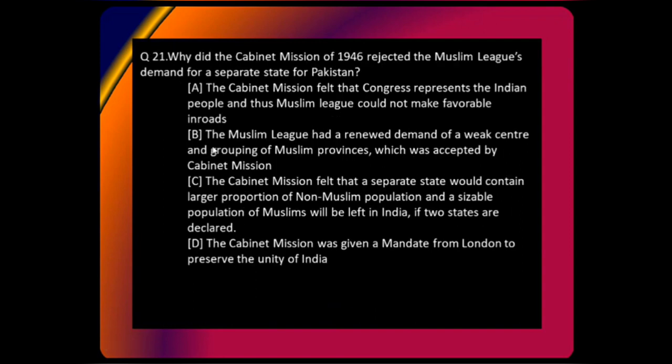Why did the Cabinet Mission in 1946 reject the Muslim League's demand for a separate state of Pakistan? A. Cabinet Mission felt that Congress represents the Indian people and thus Muslim League could not make favorable inroads. B. Muslim League had a renewed demand of a weak center and grouping of Muslim provinces, which was accepted by the Cabinet Mission. C. The Cabinet Mission felt that a separate state would contain a large proportion of non-Muslim population and a sizable population of Muslims would still be left in India. And D. The Cabinet Mission was given a mandate from London to preserve the unity of India.